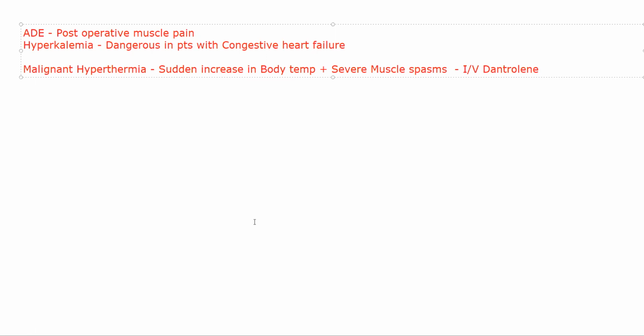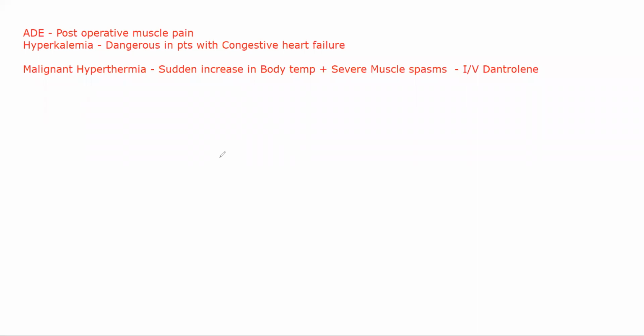Sometimes in some patients, succinylcholine can cause succinylcholine apnea. The patient will not be able to breathe properly. This specifically happens when, as I told you, there is a particular enzyme present in blood called pseudocholinesterase. Now, cholinesterase is a particular enzyme that will break down acetylcholine, but succinylcholine will be broken down by pseudocholinesterase.